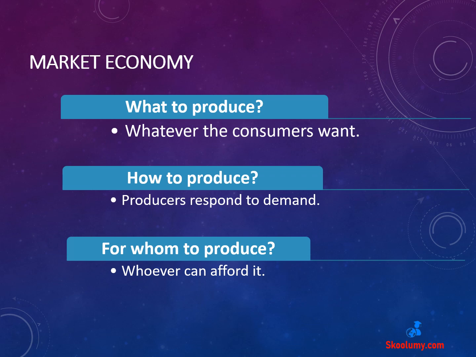The next question, how to produce. Private firms will choose the least cost method of production in trying to meet the demand of the consumers. This will ensure that profit is maximized at whatever level of output is required by the consumers.